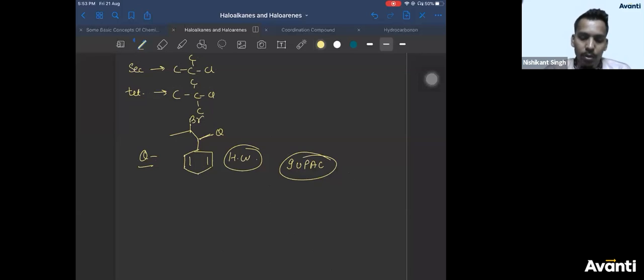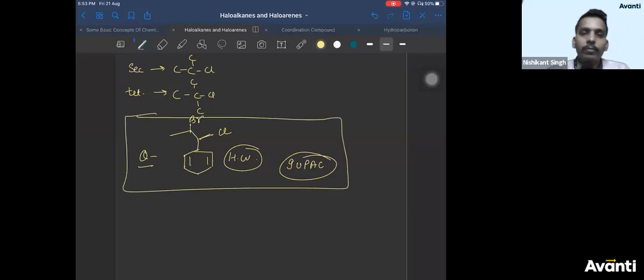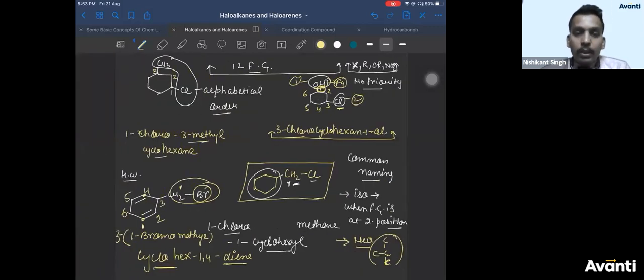Okay? You can try this question. This is Cl. This is the question only. Write the IUPAC name of this compound. Yes, Pratiksha. I have gone back. No, that was not looking like Q. That was Cl only. Yes. Done, Pratiksha?